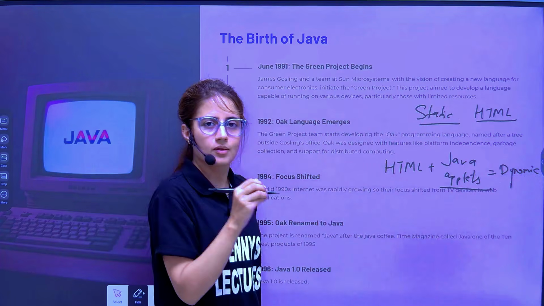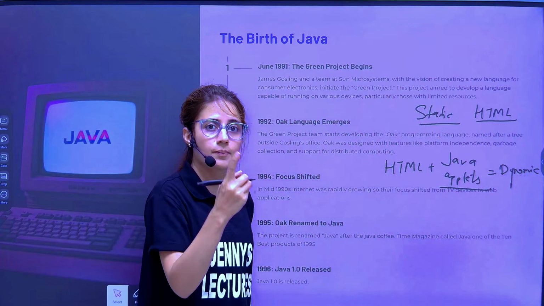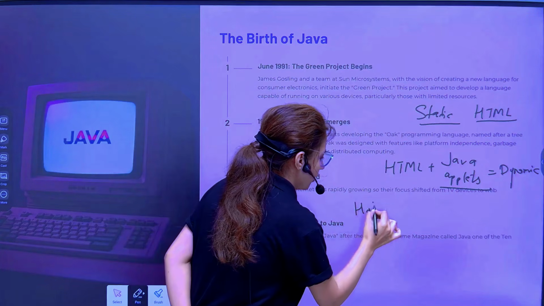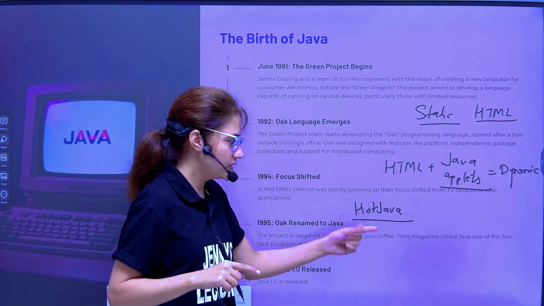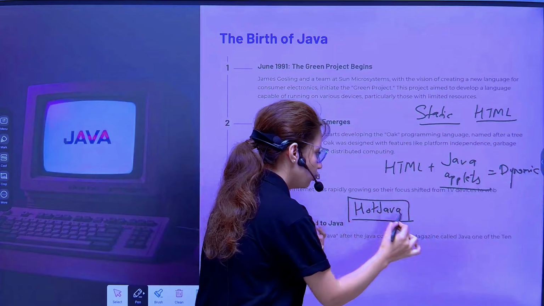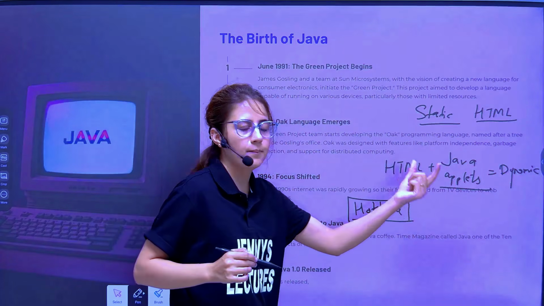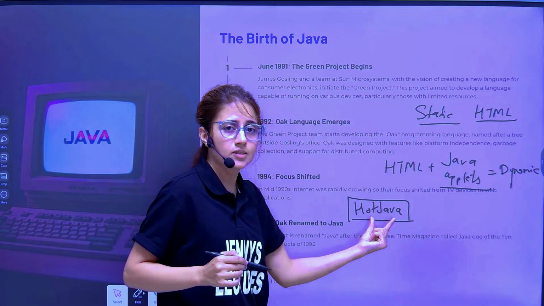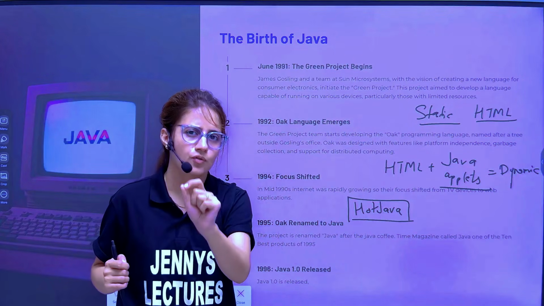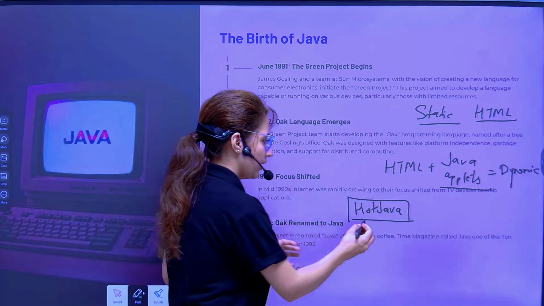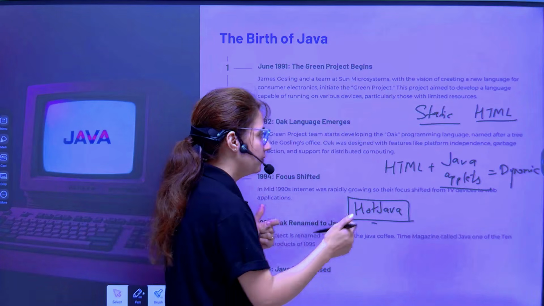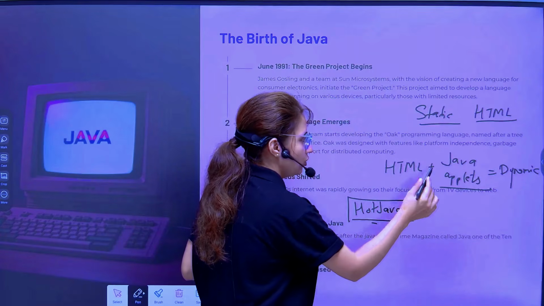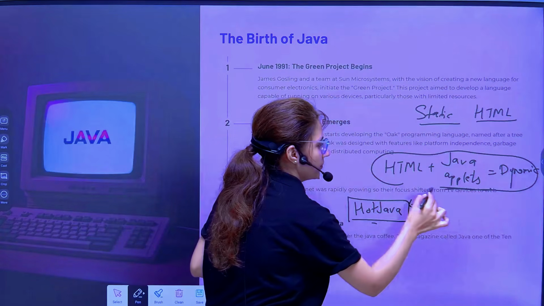So they developed their own web browser, that is HotJava at that time, and they showcased this. This browser was able to run these Java applets to make web pages dynamic, and they showcased this in 1995 at the SunWorld Conference, right? Although this browser was not popular, it never became so popular, they used it to showcase their concept, right?